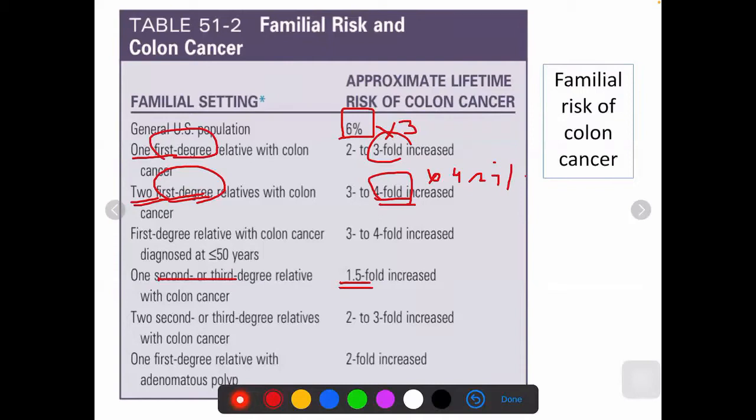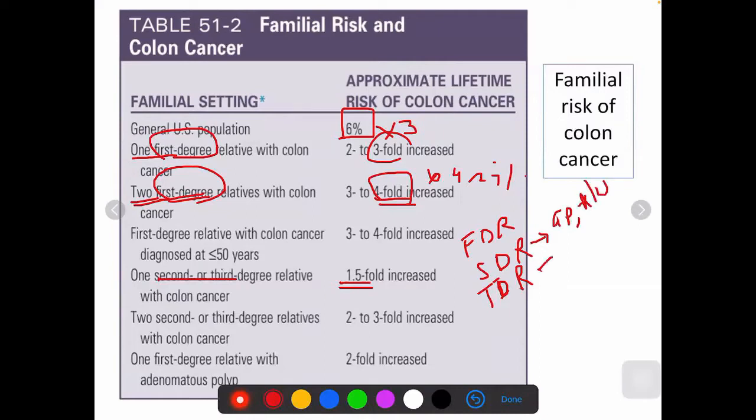All right. So who are the first degree relatives, who are the second degree relatives, and who are the third degree relatives? I hope you know that, but just to reiterate, can somebody tell me? First degree would be parents, siblings, and children. Second degree would be grandparents, on the mom's side or dad's side, and aunts and uncles.